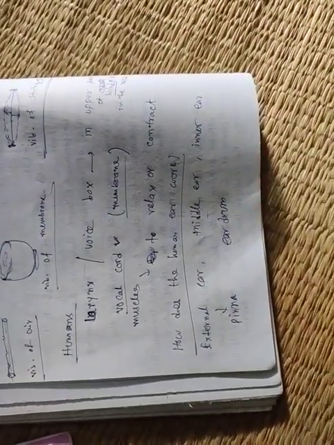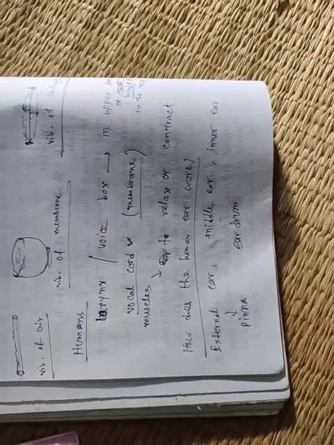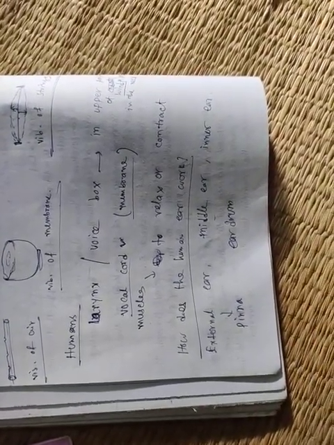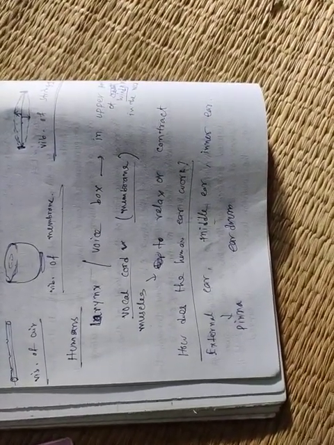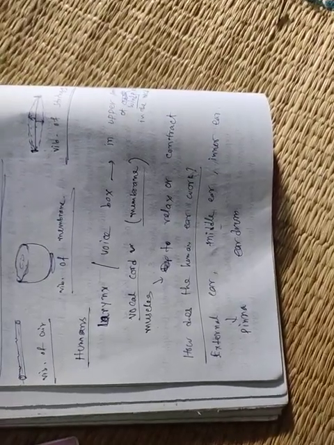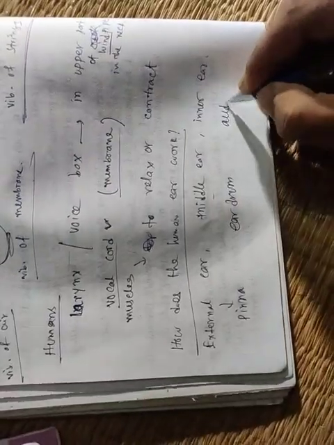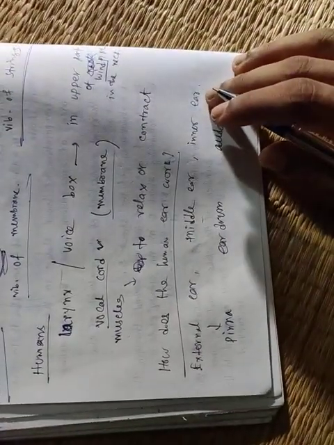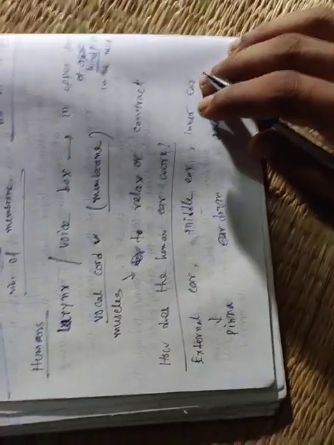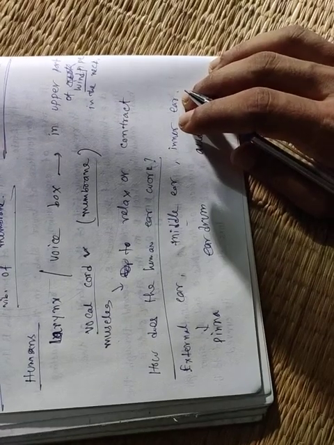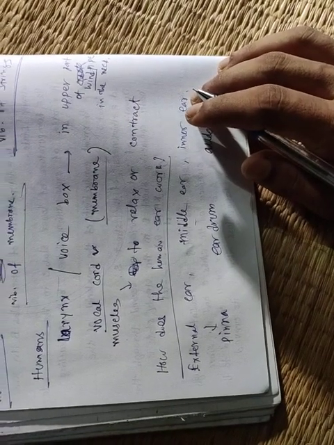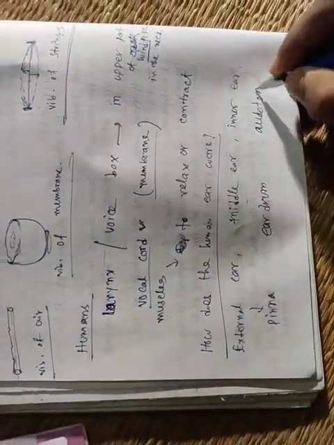Just remember, this sound passes through the ear, and there is the auditory nerve.